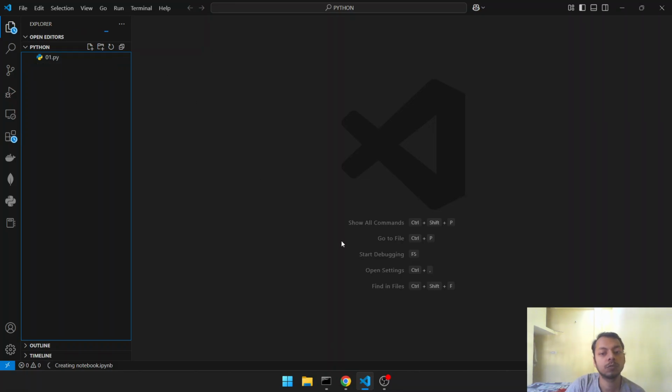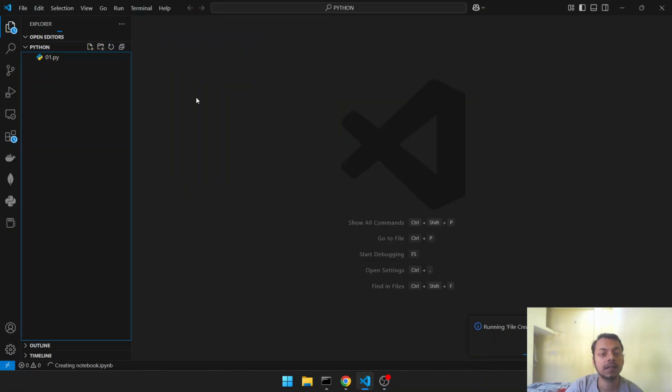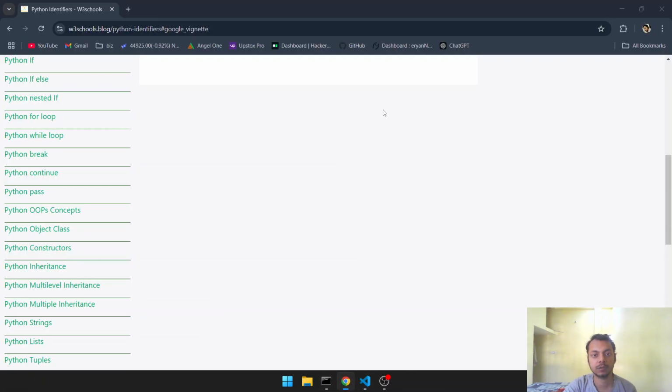With Jupyter notebooks, the advantage will be that we don't need to run the Python file every time. Like if we write code and then need to execute it, we need to run the whole file, the whole Python script. But with Jupyter notebook that won't be the case. We can write a single line and then we can execute it as per need. That we will come to. First let me show you.